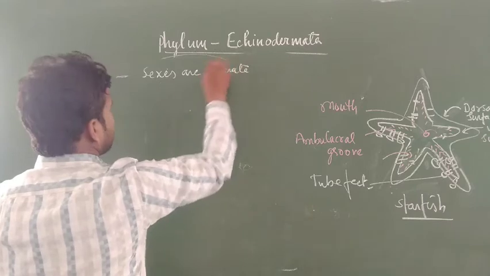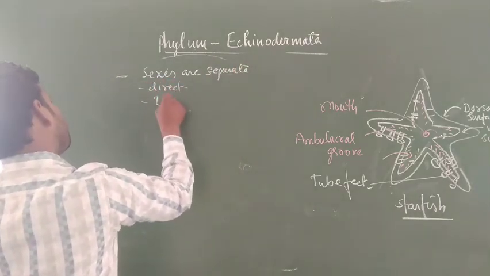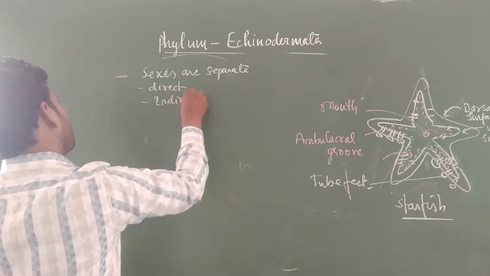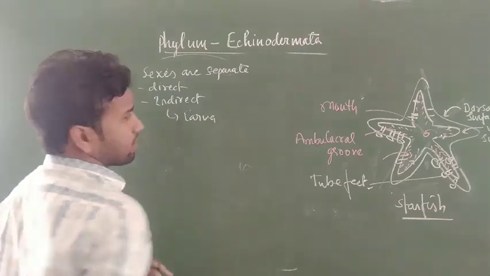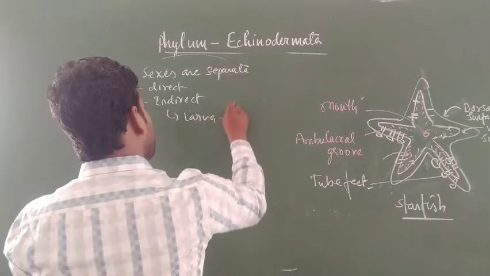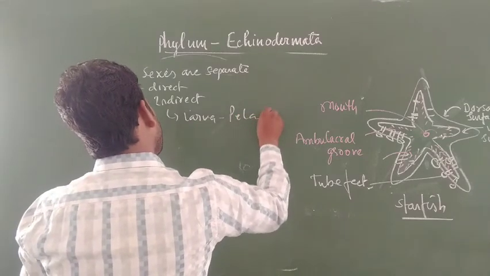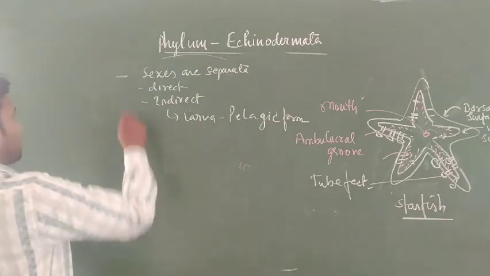Sometimes direct development and sometimes indirect development. If indirect development, then it shows a larval stage. And what type of larva? The larva shown in echinoderms is a pelagic form.